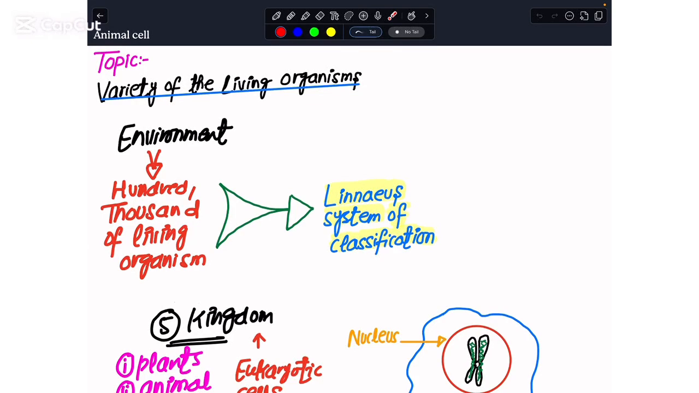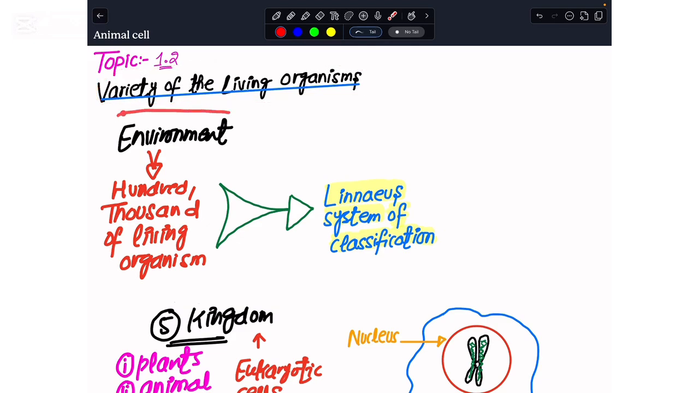Okay, class, welcome back to your EDEXCEL IGCSE playlist. For today's class, we will be looking at your syllabus section 1.2, and that deals with the variety of living organisms.